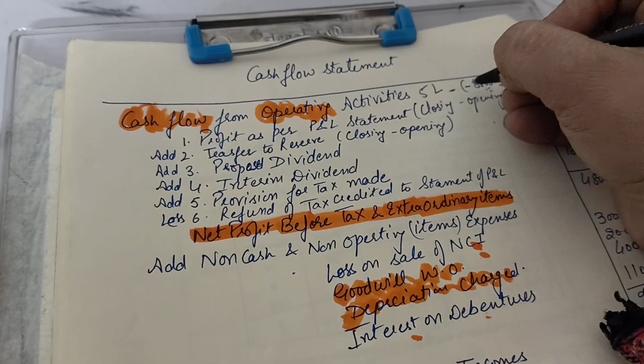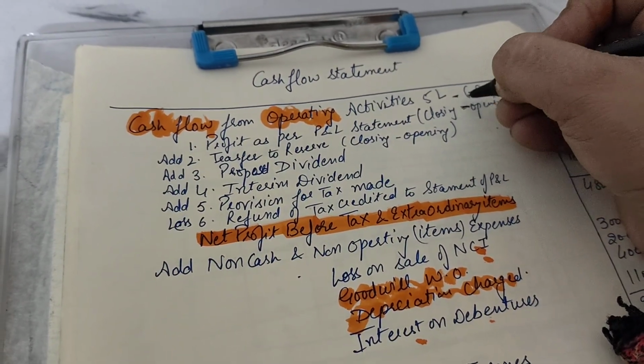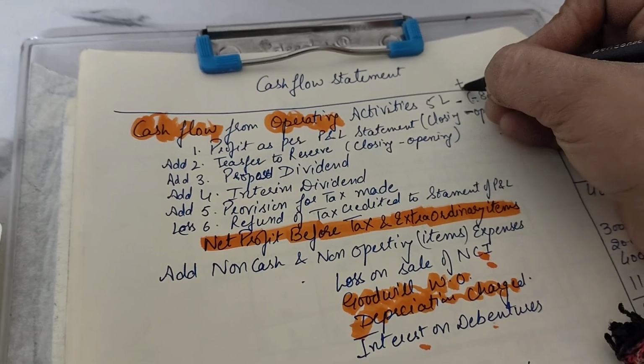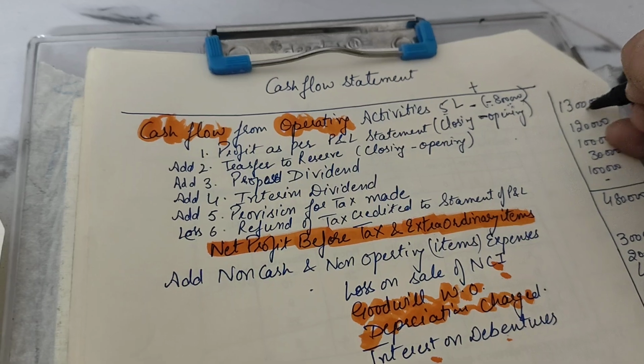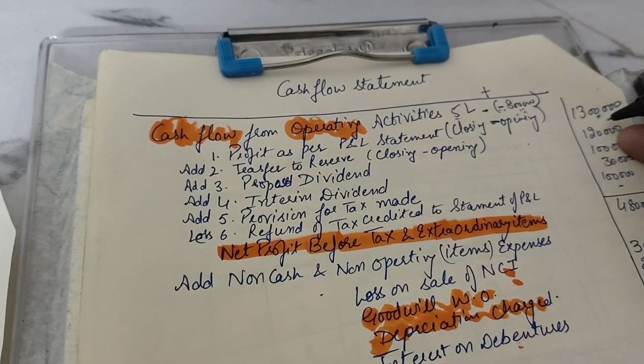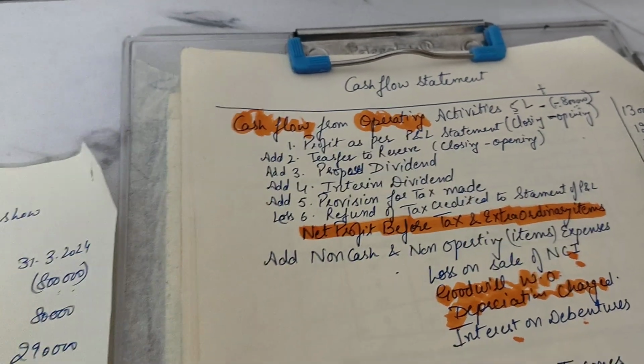So loss is negative and closing minus opening is the sign, so minus minus becomes positive. That means 5 lakh plus 8 lakh. How much was the profit earned during the year? That was 13 lakh rupees. So this is the first point we have done, right?